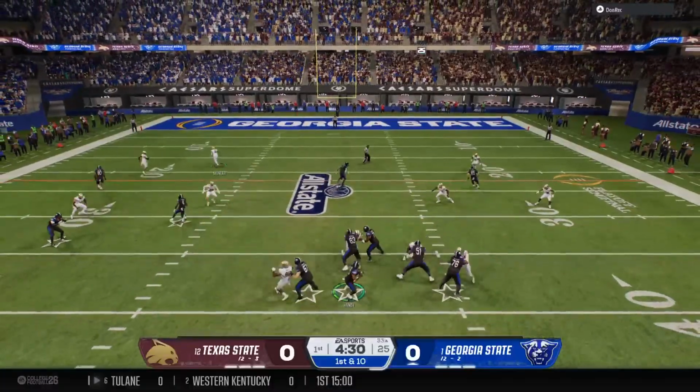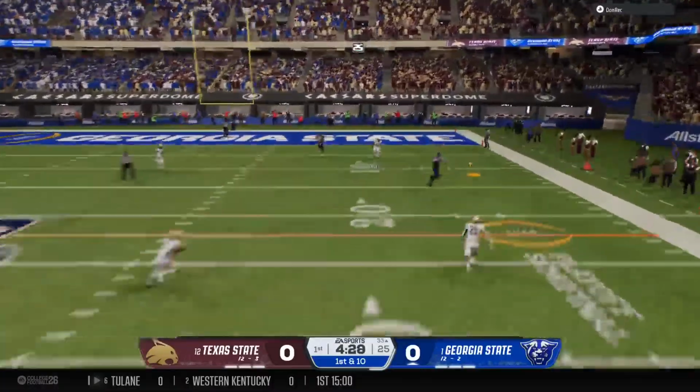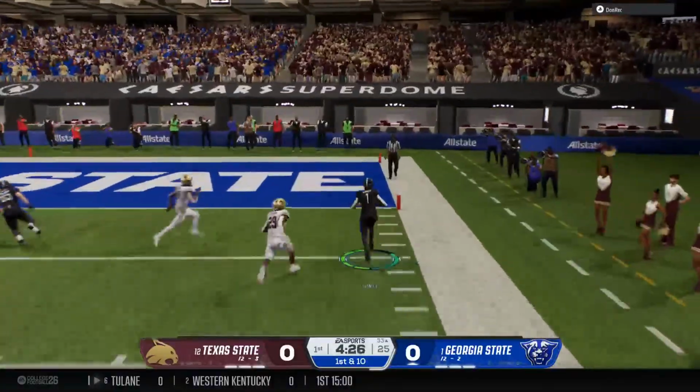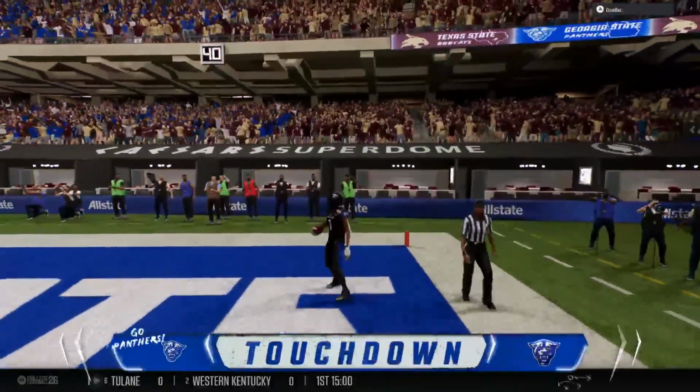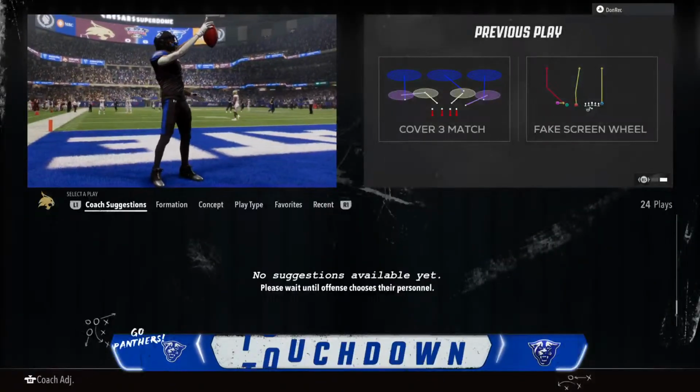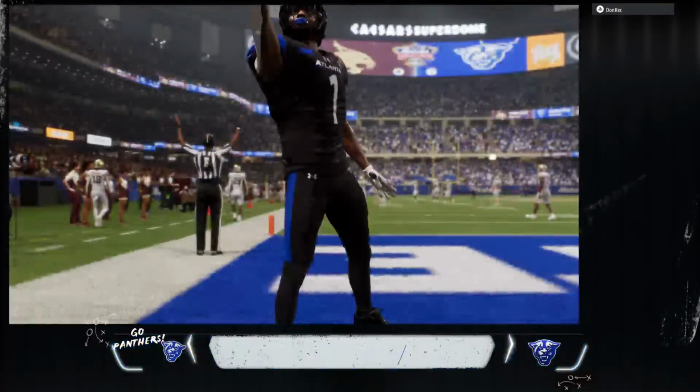Quarterback drops back. We're going to test the secondary. Lets it go quickly. Makes the catch downfield. Touchdown, Georgia State, as they claim the lead in this playoff game.